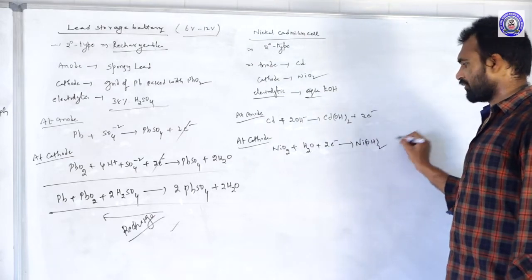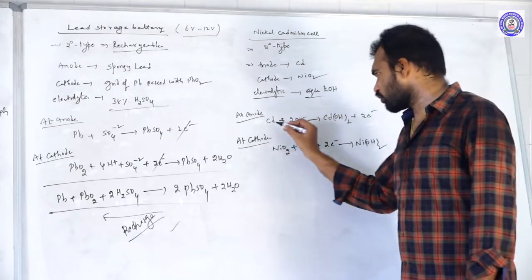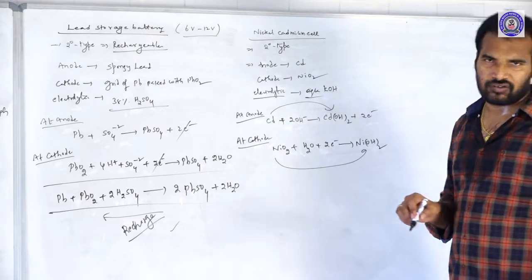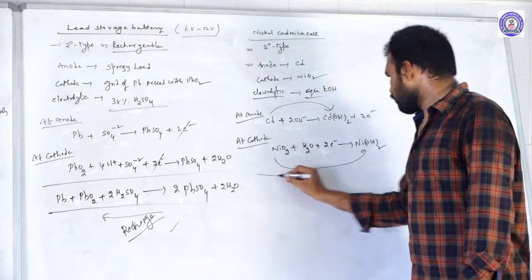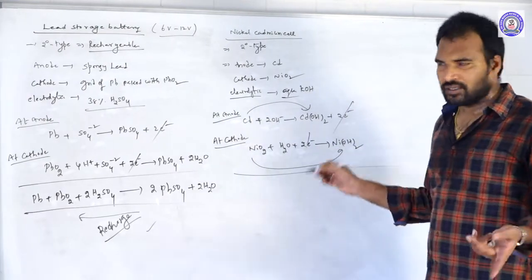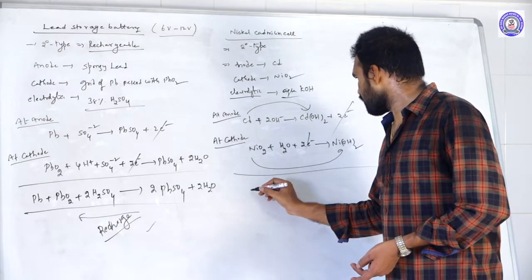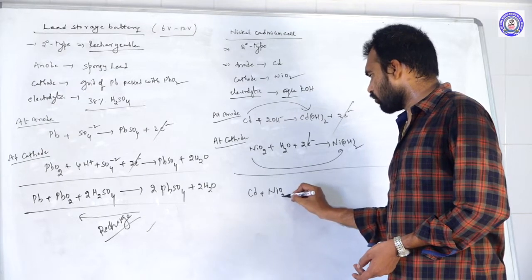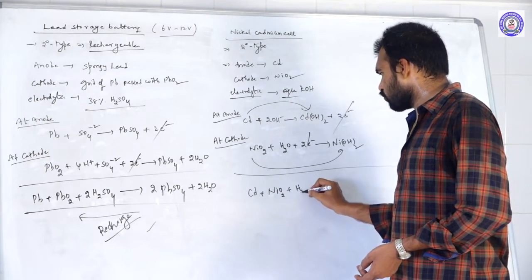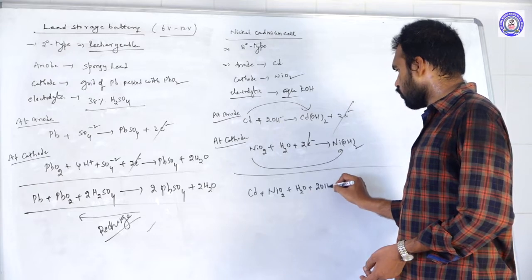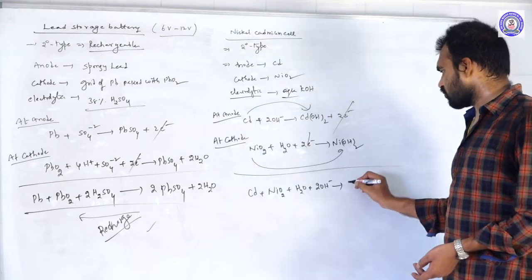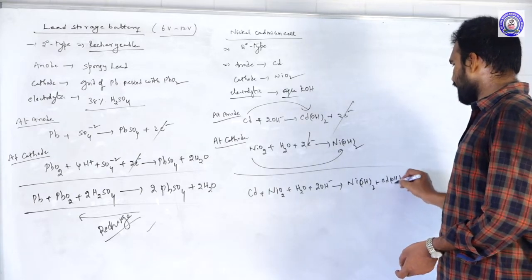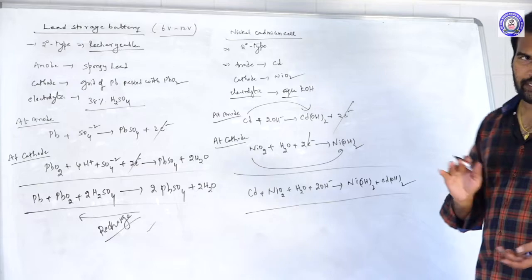Nickel hydroxide. One point you should remember: cadmium is converting into cadmium hydroxide, and nickel is also converting into nickel hydroxide. That is the speciality of this one. If you add these, 2 cancel. So what is the remaining final equation? Cadmium plus NiO2 plus H2O plus 2OH minus gives rise to nickel hydroxide and cadmium hydroxide. That is the overall reaction.